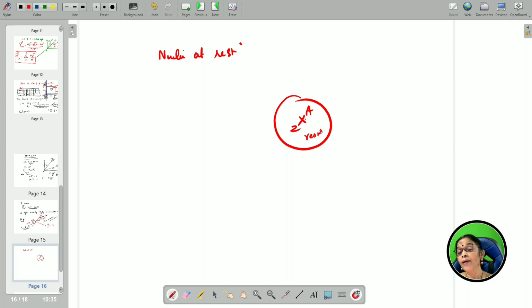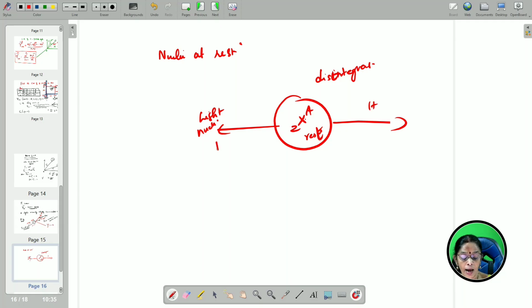So, what happens when the nucleus is at rest and then disintegrating? It disintegrates into parts in the opposite direction. So, in the opposite direction, the light nucleus will split over here and the heavy nucleus over there, for example, an alpha particle here and another nucleus, Y with ZA, here.